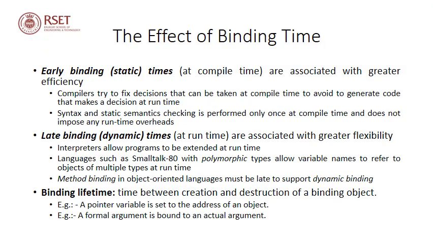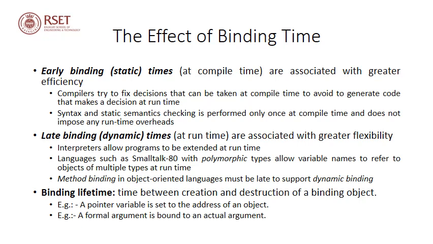Now we will discuss the effect of static and dynamic binding. Early or static binding is associated with greater efficiency, that is, the binding decision is made at compile time. Compilers try to fix decisions that can be taken at compile time to avoid generating code that makes a decision at runtime. Syntax and static semantic checking is performed only once at compile time and does not impose any runtime overheads. Whereas late or dynamic binding is associated with greater flexibility.